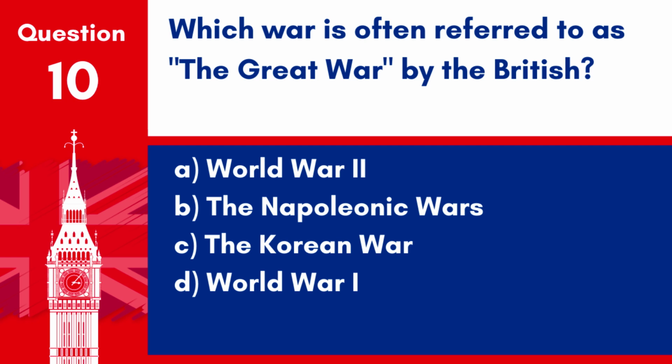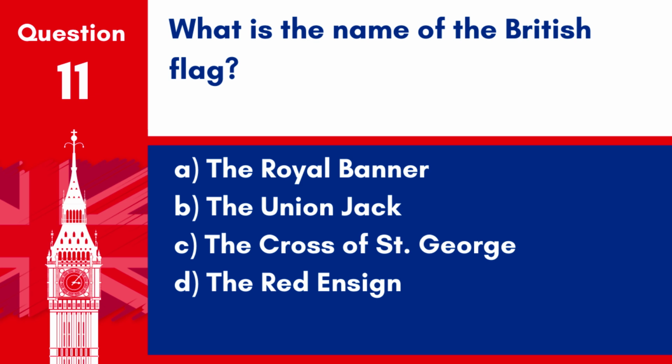A. World War II. B. The Napoleonic Wars. C. The Korean War. D. World War I. Answer: D. World War I. World War I is often referred to as the Great War by the British. Question 11. What is the name of the British flag? A. The Royal Banner. B. The Union Jack. C. The Cross of St. George. D. The Red Ensign.